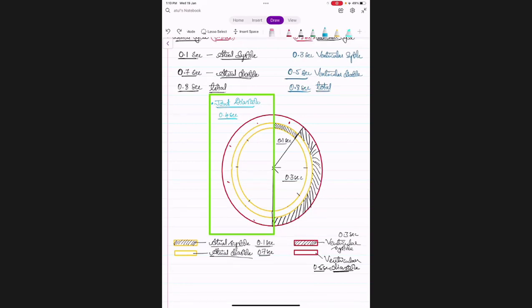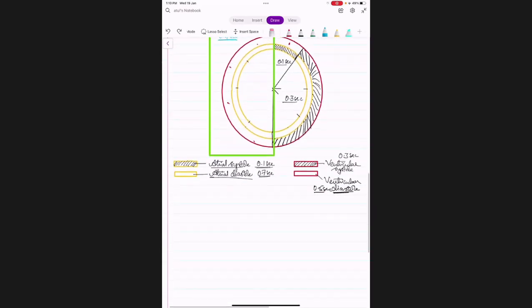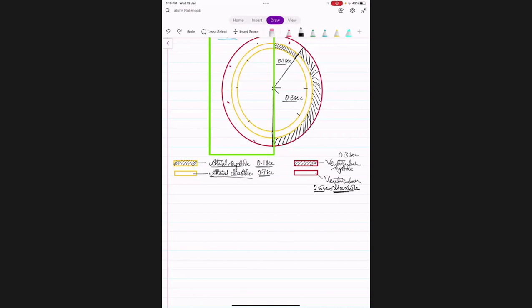So three events are the major events that you can see during the cardiac cycle. So during each cardiac cycle, what happens?